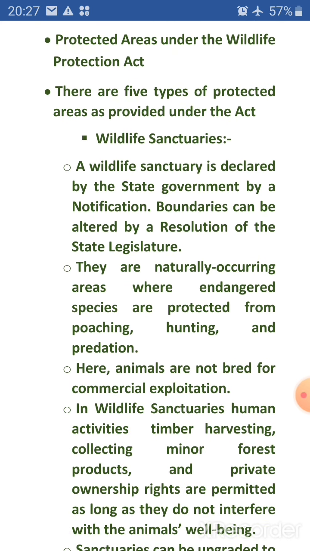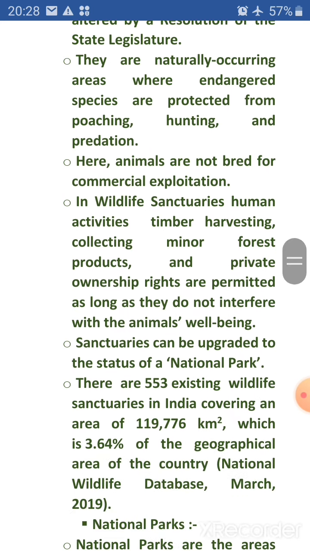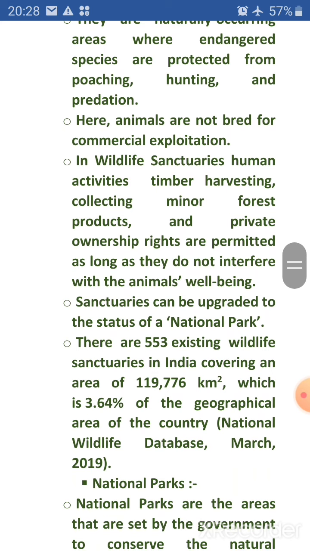They are naturally occurring areas where endangered species are protected from poaching, hunting, and predation. Here, animals are not bred for commercial exploitation. In wildlife sanctuaries, human activities, timber harvesting, collecting minor forest products, and private ownership rights are permitted as long as they do not interfere with the animals' well-being. Sanctuaries can be upgraded to the status of a national park.